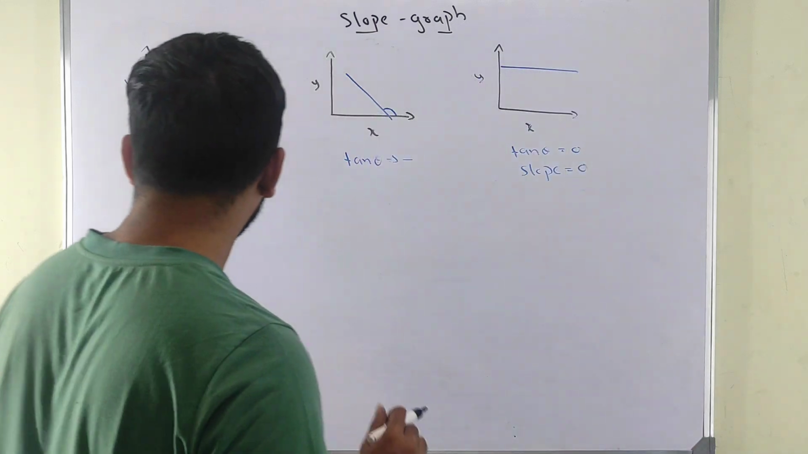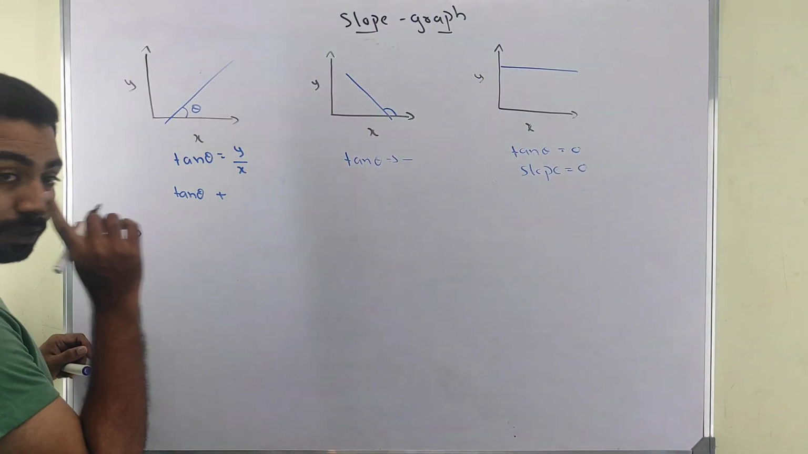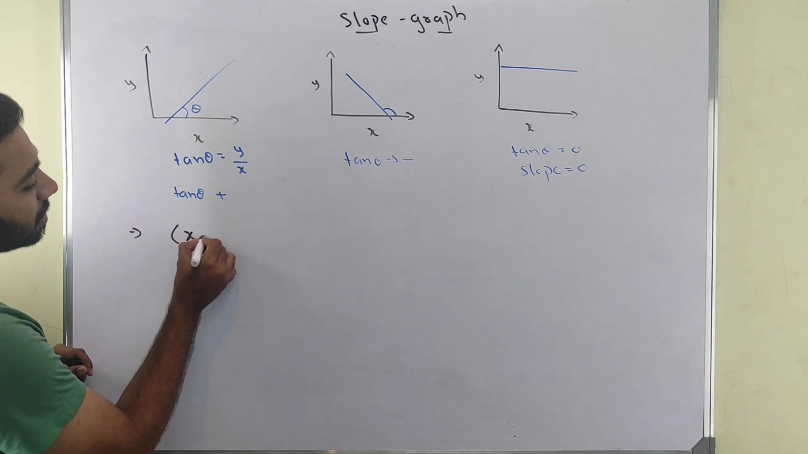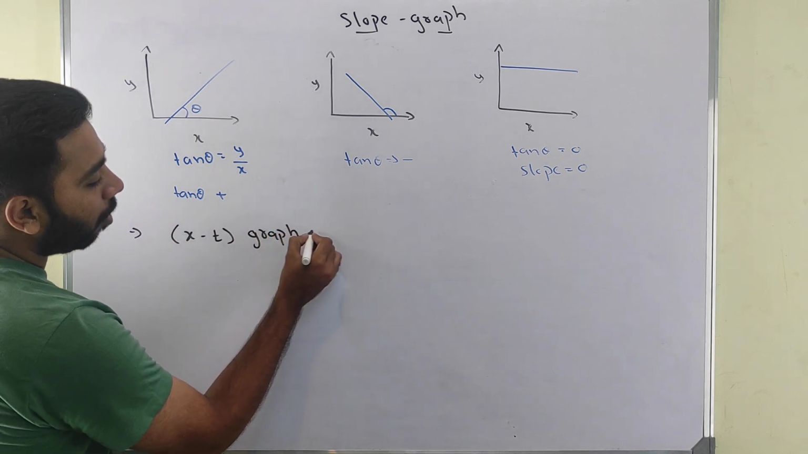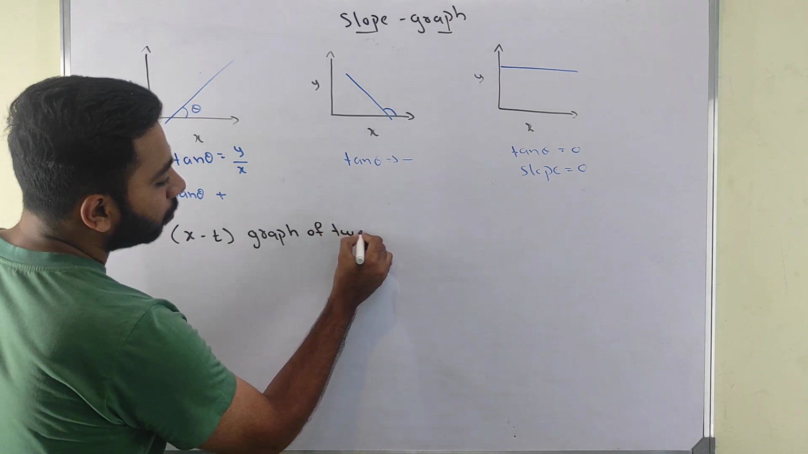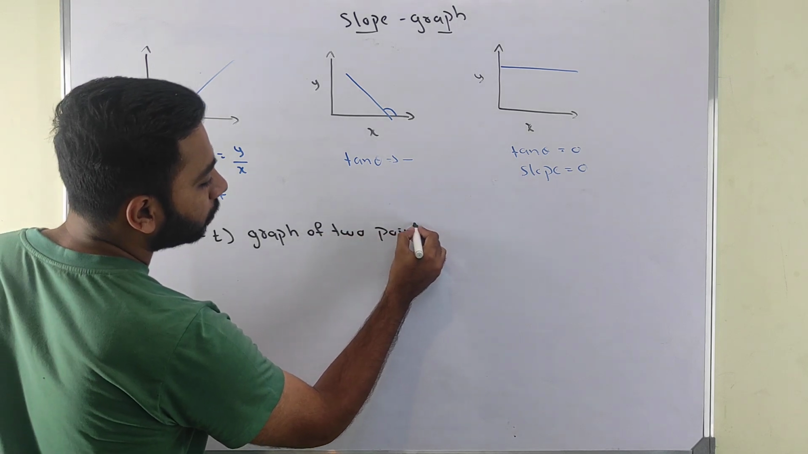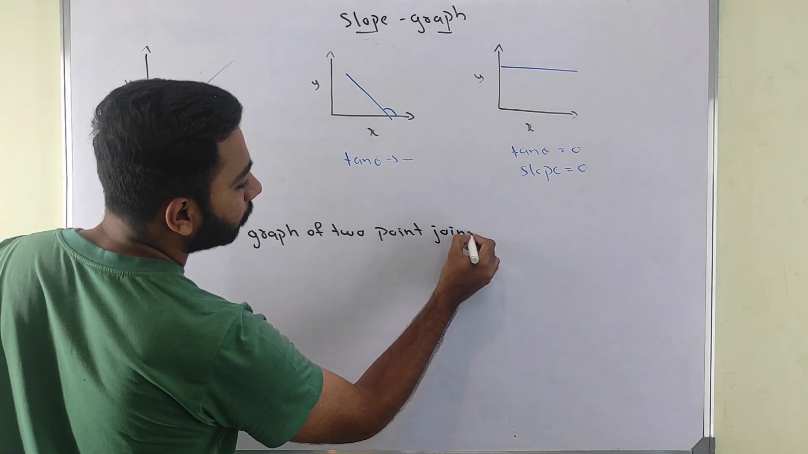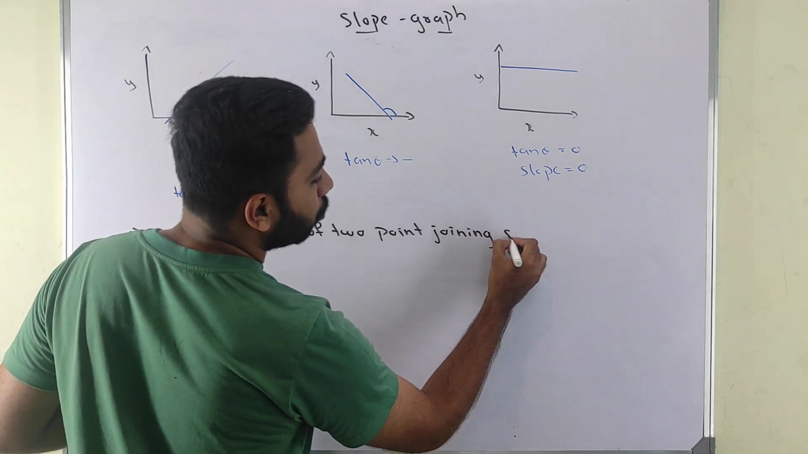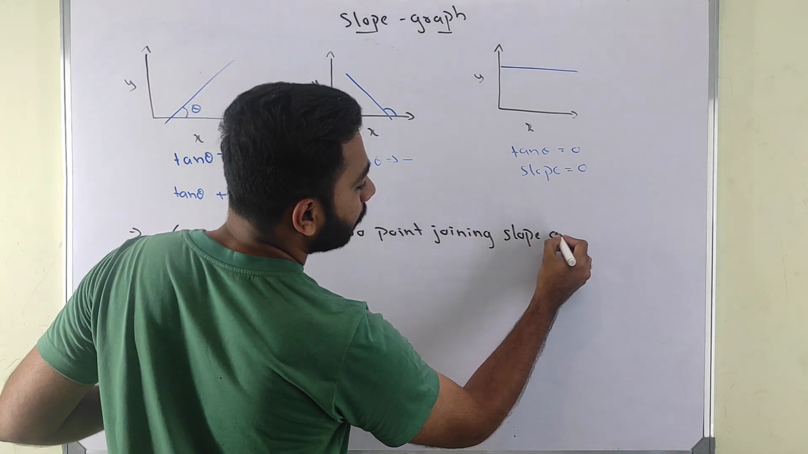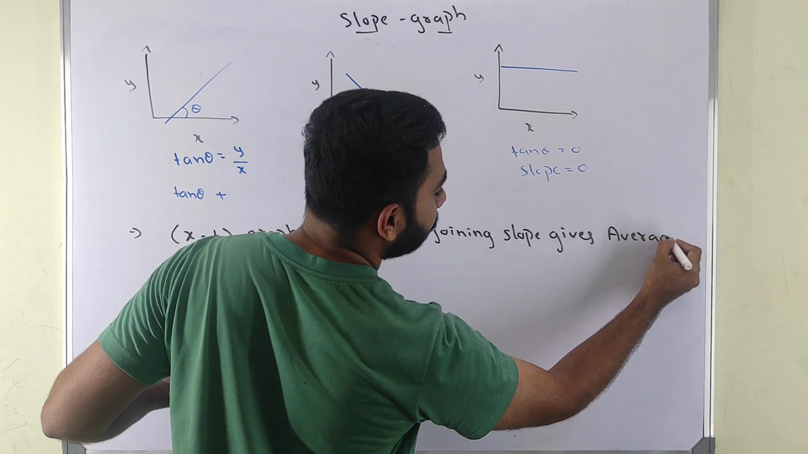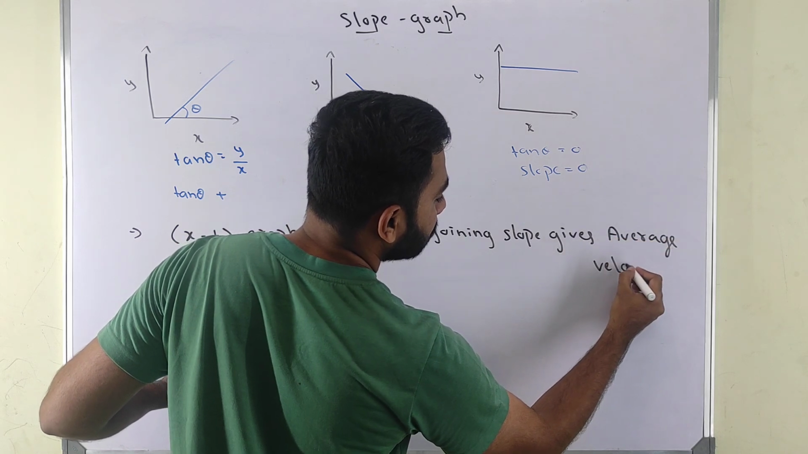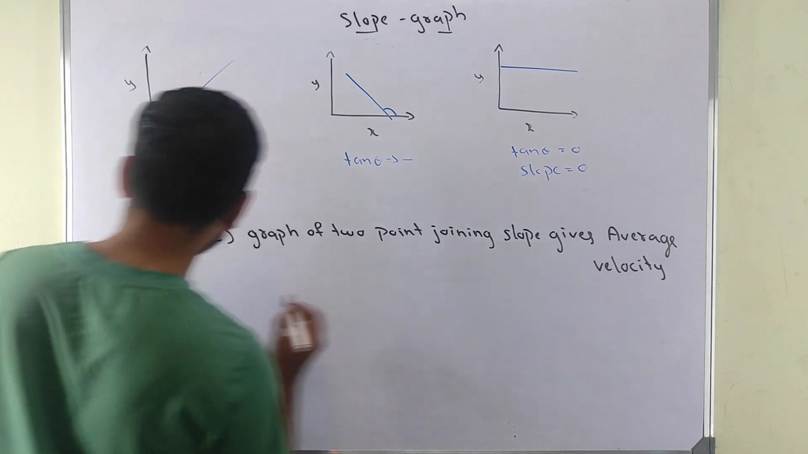Now I will give you a few important points. See, in the distance and time graph, the slope of the line joining 2 points gives average velocity. Okay, kindly write this down.